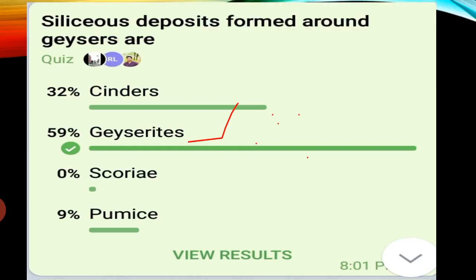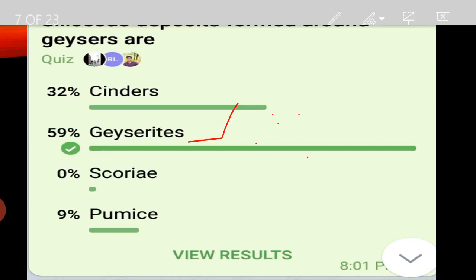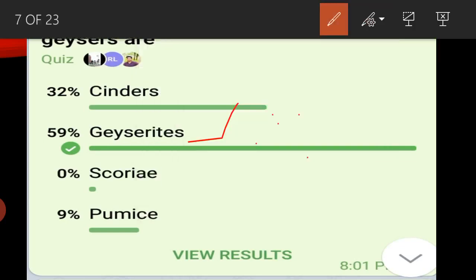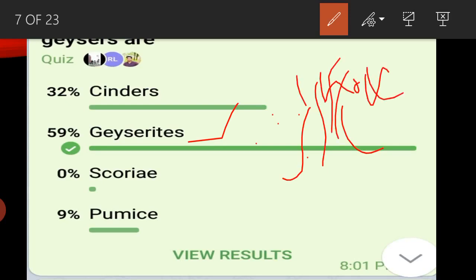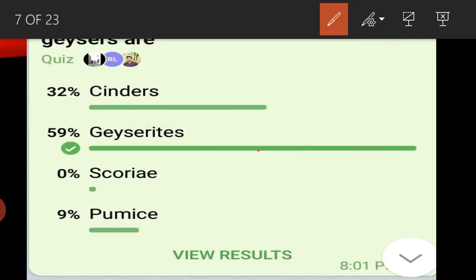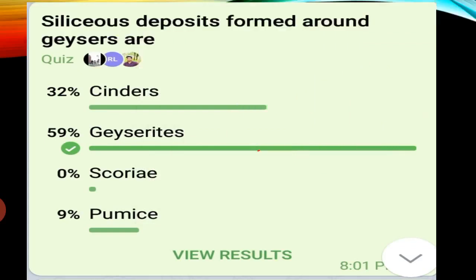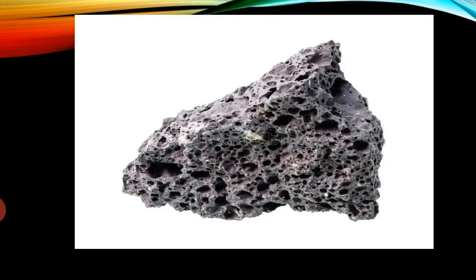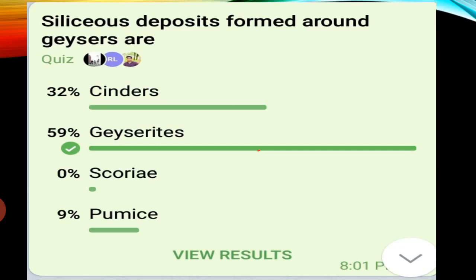Okay, first we need to know what a geyser is. A geyser is hot water that comes out of some place of the earth because of pressure. These are geysers. So the question is, siliceous deposits formed around the geysers. We already know what geysers are. Siliceous deposits are called geyserites. This is the correct answer.